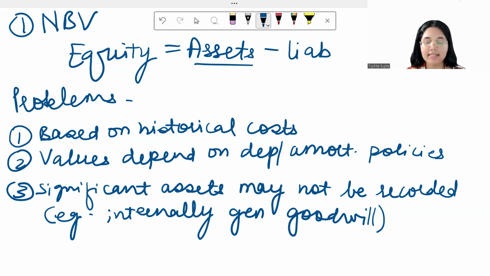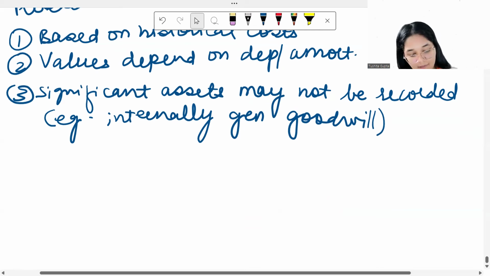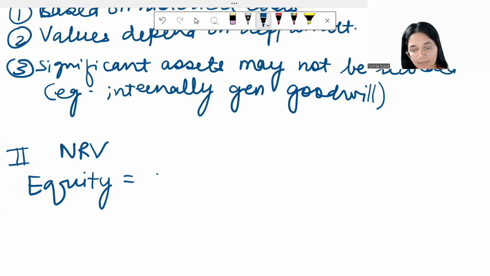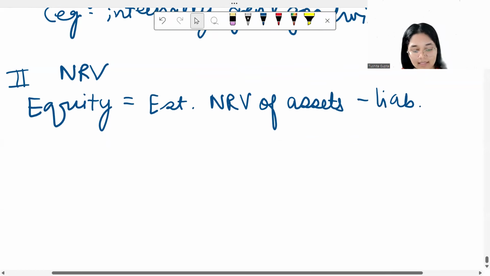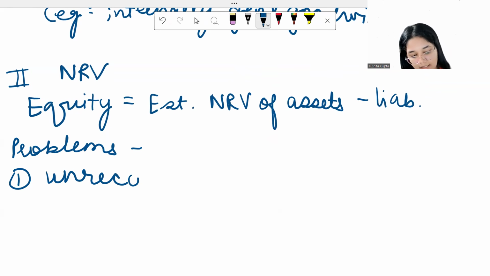Now, let us move towards the second method that is available under your asset-based valuation. The second method that we have is your NRV, net realizable value method. Over here, the value of your equity is determined by the estimated net realizable value of your assets minus any liabilities. So this is how you determine the value of equity on the basis of the net realizable value of your assets. Now, over here also there are a few problems. One problem remains the same with regard to unrecorded assets, for example, internally generated goodwill.